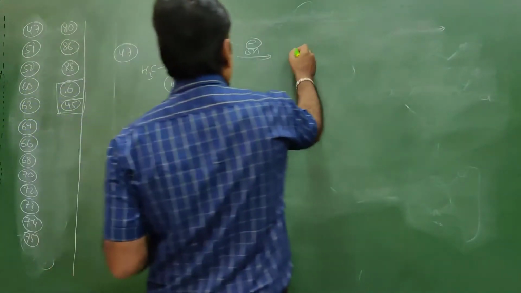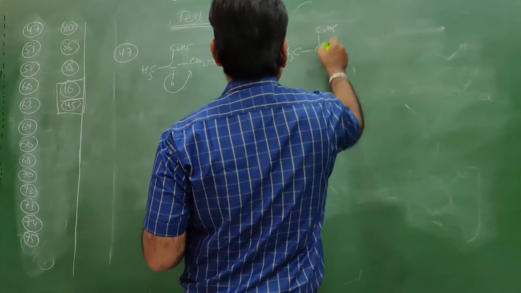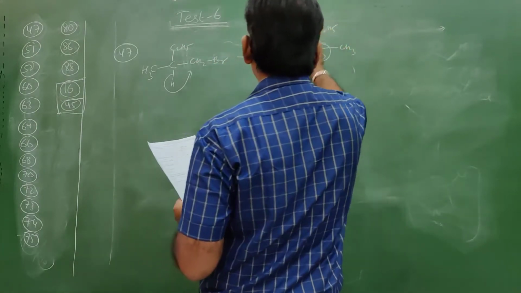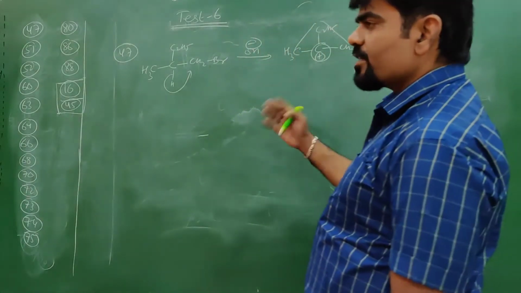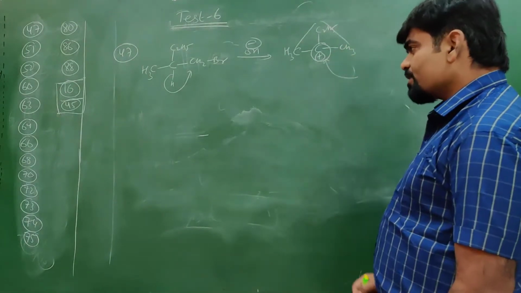So the structure generated is CH3, C plus, C2H5, and over here CH3. This is now a planar carbocation. So on a planar carbocation, both attacks are possible, front as well as back.